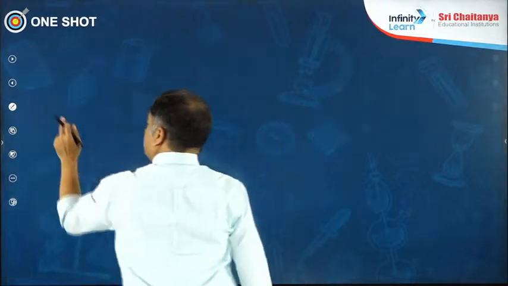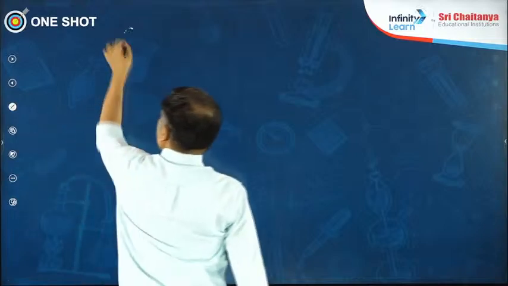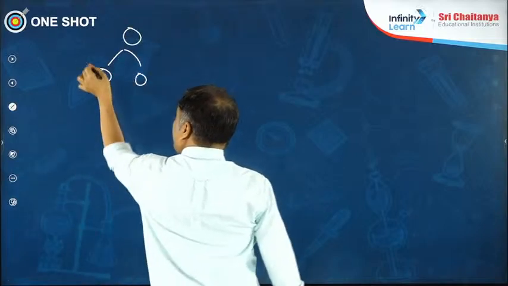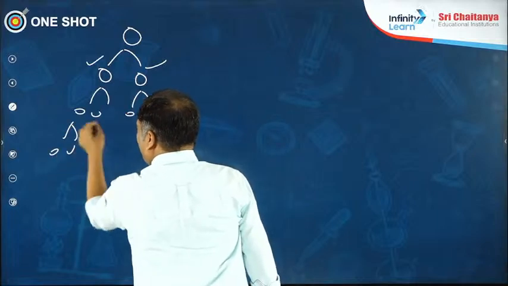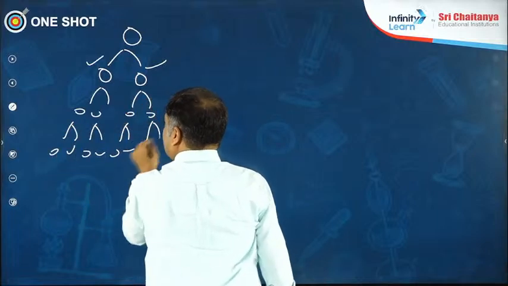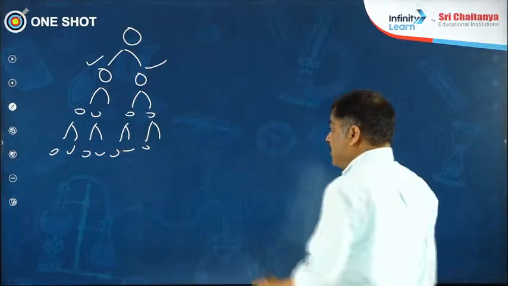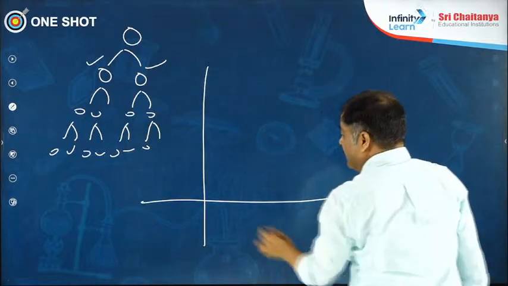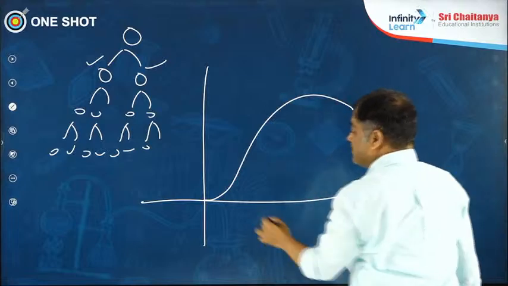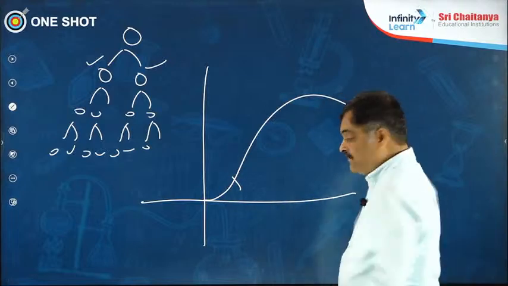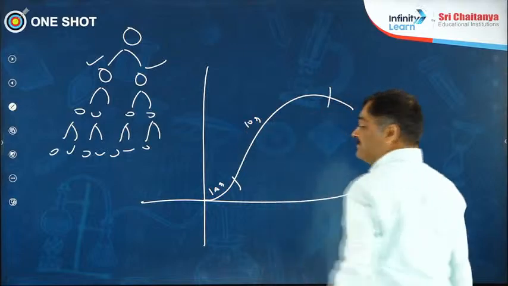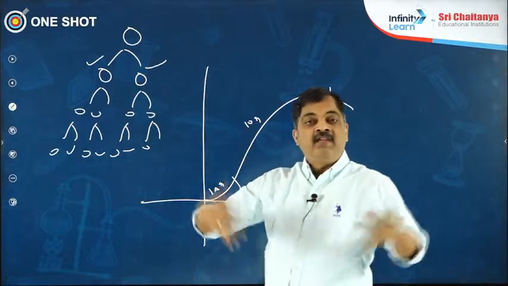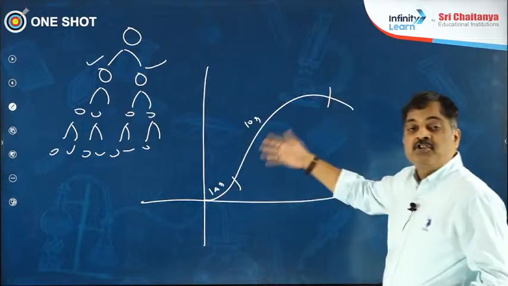Then we talk about the geometric growth. Now, what do you see in geometric growth? This is the cell dividing into two. Both the cells are capable of division. Look here, this is the difference. Both the cells are capable of division and they're dividing like this. So if you look at the graph here, this is how it looks. Initially, the number of cells is less. This is said to be the lag phase. After some time, all the cells divide, and after some time there will be plenty of cells. That is said to be the exponential or log phase.